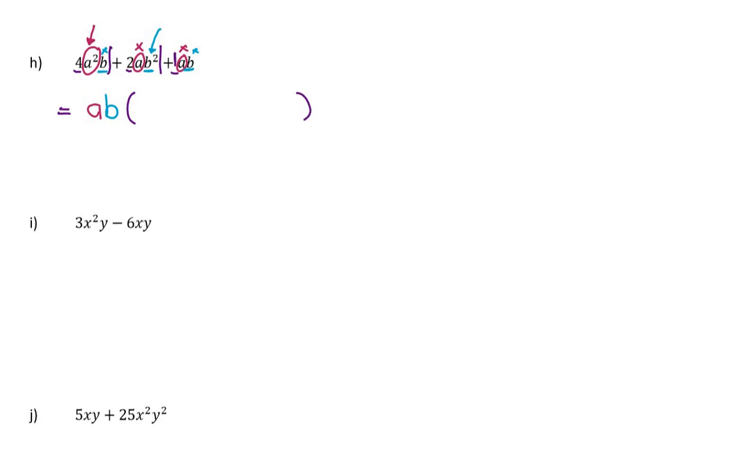Now let's check. What must I multiply AB by to get 4? Well, 4. A squared, we'll need an A.